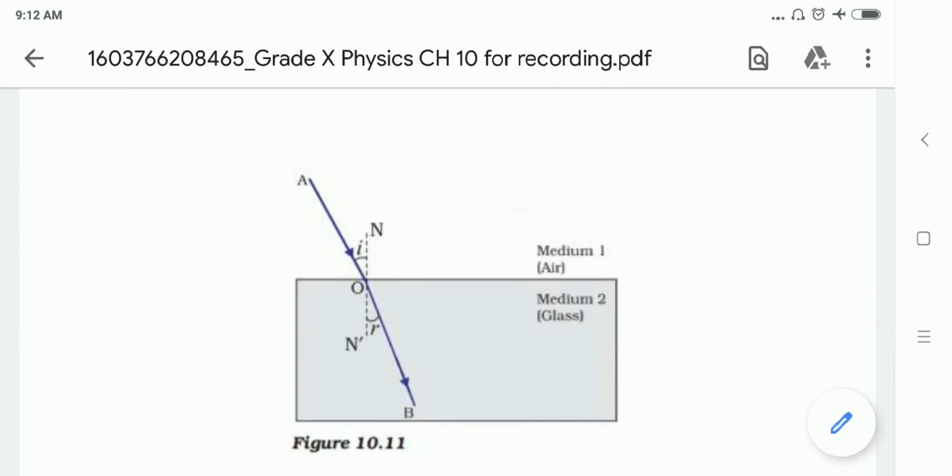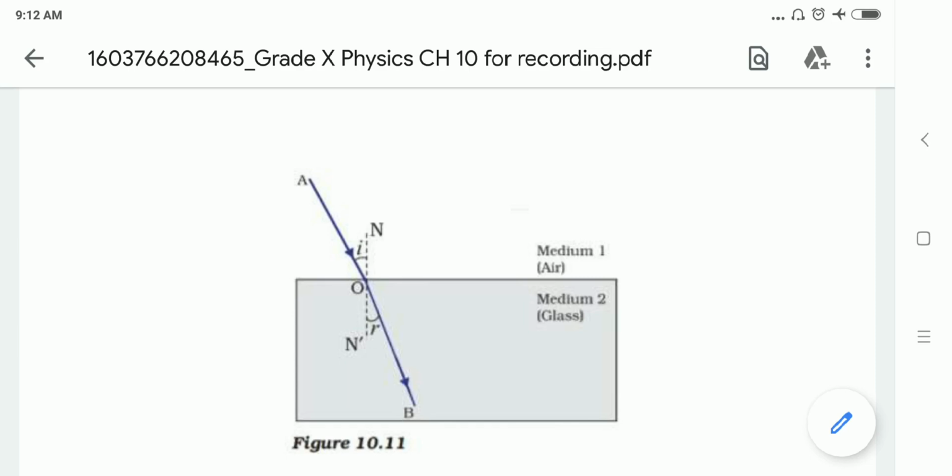Here, refractive index is an important quantity to understand the relative speed of propagation of light in different mediums. While light propagates through different mediums, we can understand it as a ratio. Light traveling in a vacuum has the highest speed, 3 × 10^8 meters per second. The speed of light is slightly less in air compared to vacuum, which is almost the same. But the speed of light reduces if it passes through another transparent medium like glass or water.